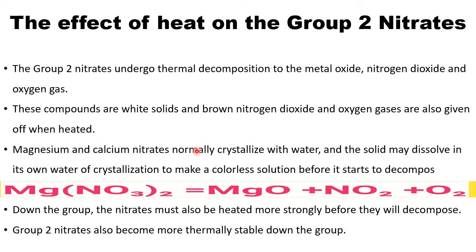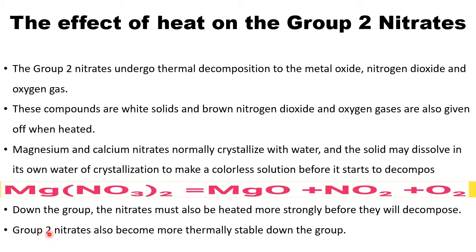Magnesium and calcium nitrates normally crystallize with water, and the solid may dissolve in its own water of crystallization to make a colorless solution before it starts to decompose. That means whenever any hydrated salts of alkaline earth metals are heated, because some water molecules are there in the crystal structure, they dissolve and afterwards they decompose. One example is magnesium nitrate. When you heat it, first it loses water molecules, then it decomposes to the corresponding oxide, nitrogen dioxide gas and oxygen gas.